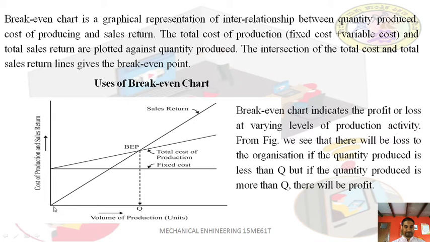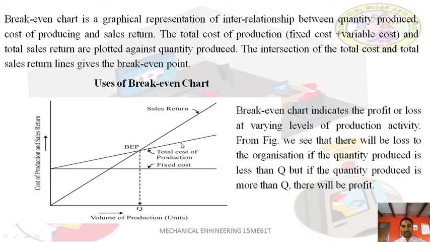This is the fixed cost line, and this is the volume of production. The fixed cost remains fixed whatever the volume of production may be. You can see it is a straight line because it remains fixed whatever the volume of production.